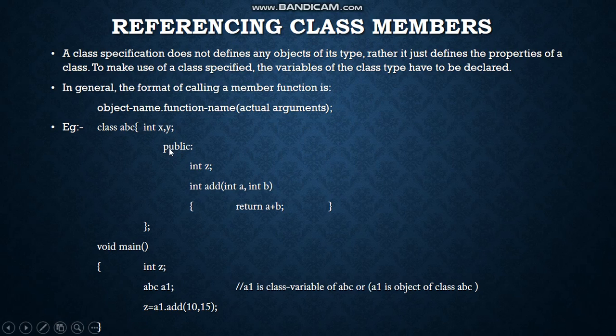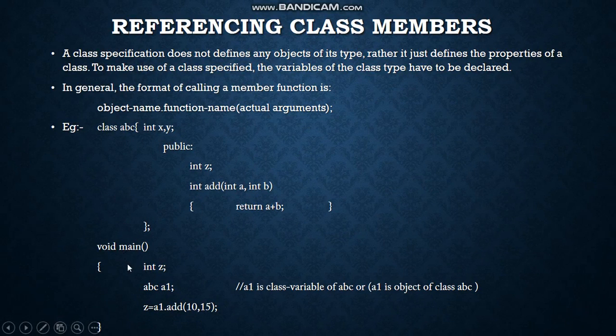Now here I have mentioned public as the access specifier, so whatever is written below that would be considered under the public access specifier. Inside that I have mentioned integer z. Then I have declared a function. Now what type of function is this? Yes, it is an inside definition of a function in a class. So as you can see over here, I have declared a function and written its body inside the class.